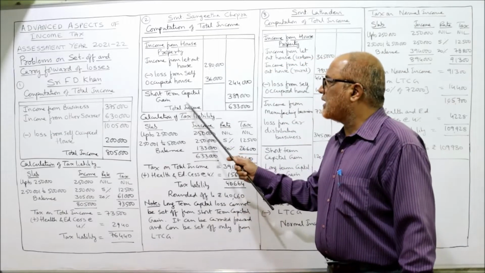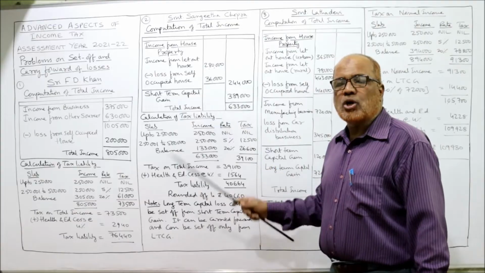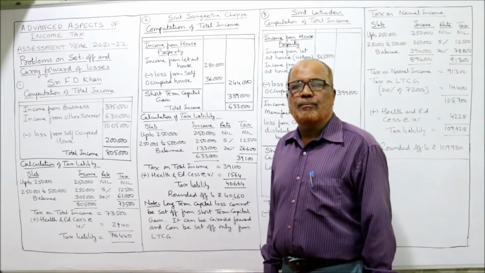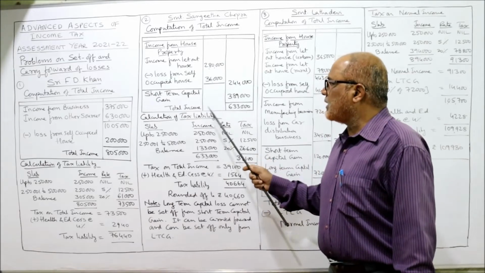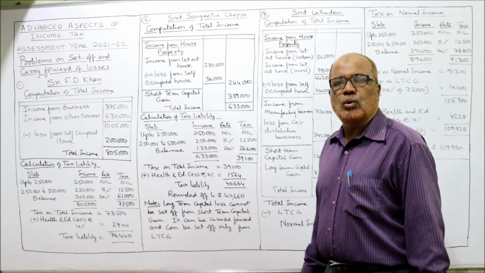The short-term capital gain is 3,89,000. Remember, short-term capital gain is a normal income. Slab rate will be applied on short-term capital gain. So add up, 6,33,000 is the total income.